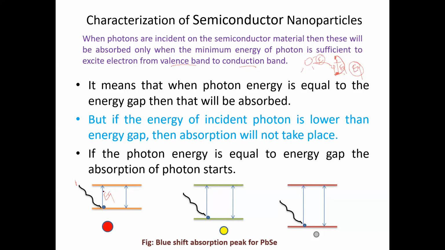Okay, so this is the case, right? If the photon energy is equal to the energy gap, then the absorption of the photon will start, right? जसं आपण आधी म्हटलेलं आहे. Okay, so here we just consider these three figures.